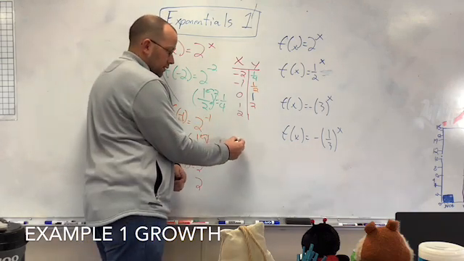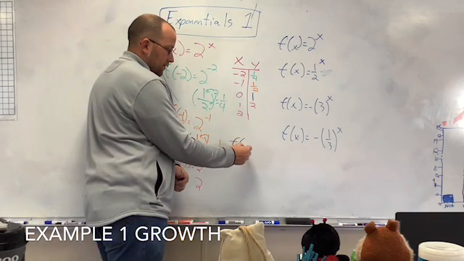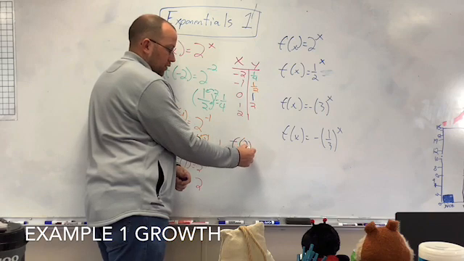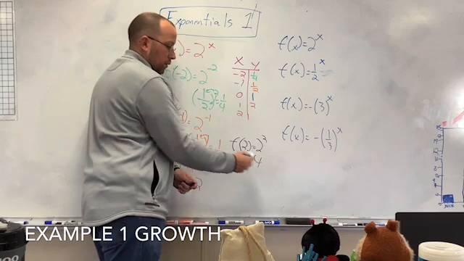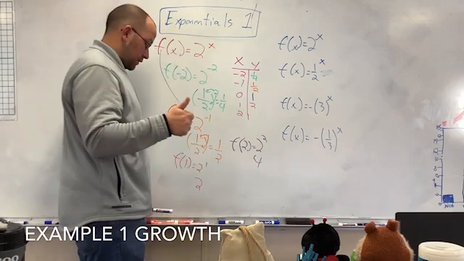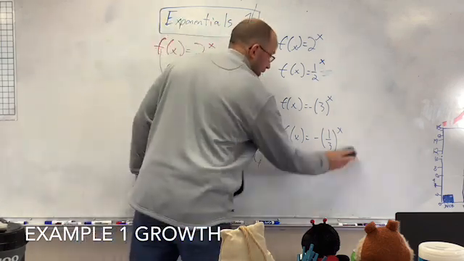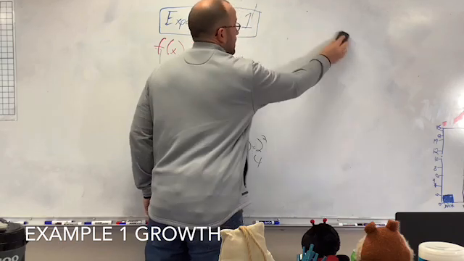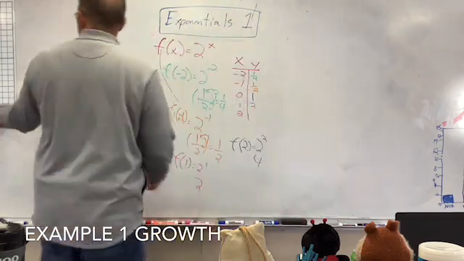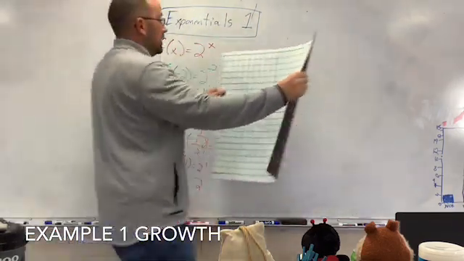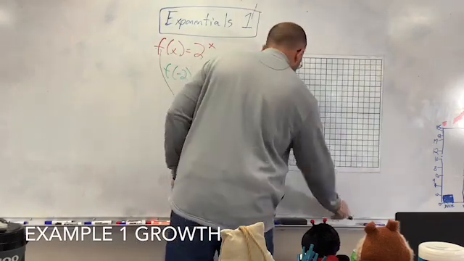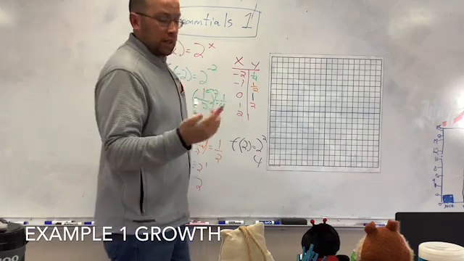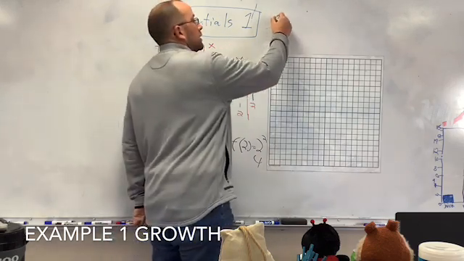And then f of 2 equals 2 raised to 2, which is 4. That's how you solve all of them. It's pretty simple as long as you understand exponents and squaring stuff. Now, got my board, we're going to graph them. Now there's 4 ways an exponential can look. I'm going to show you each way.